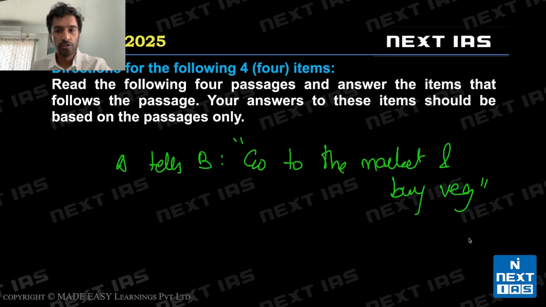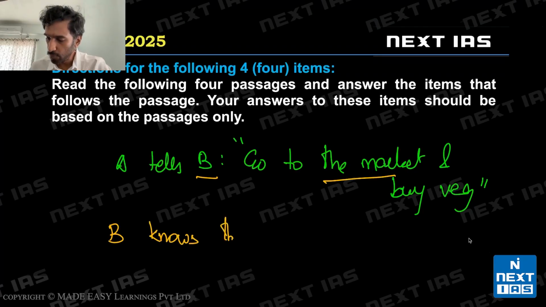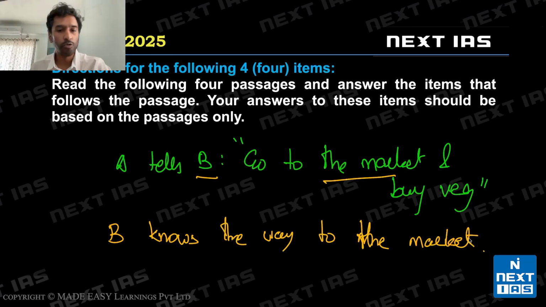All right. So let's say this is one passage or one statement. So from this, we can make one valid assumption: B knows the way to the market.